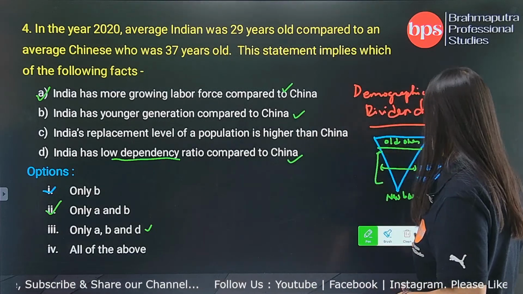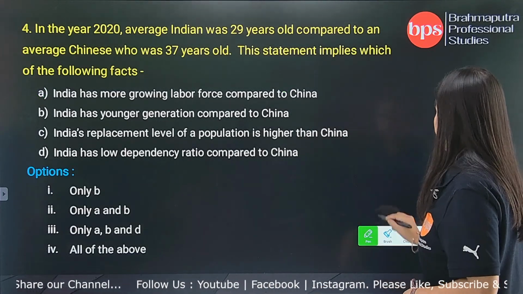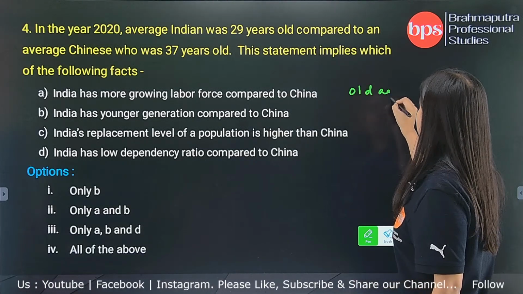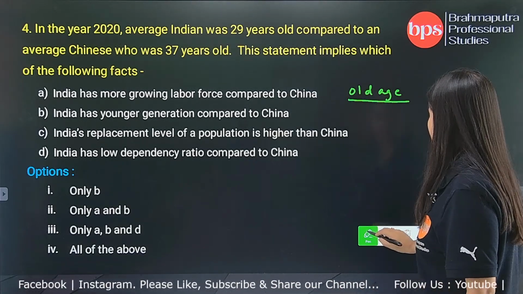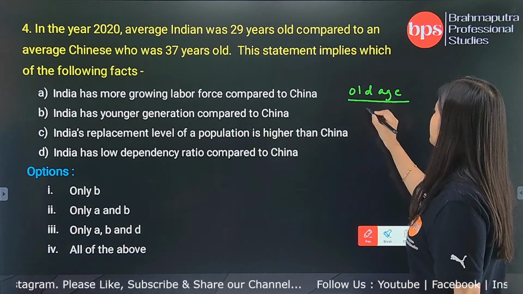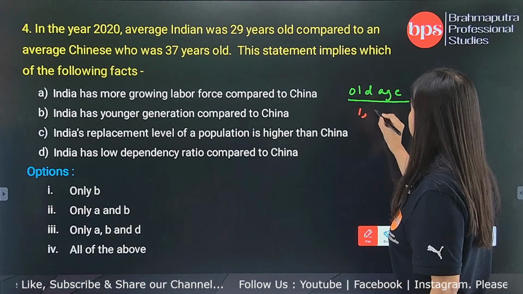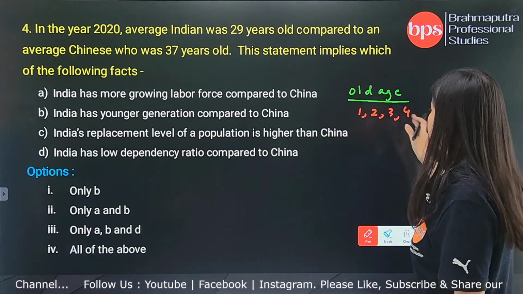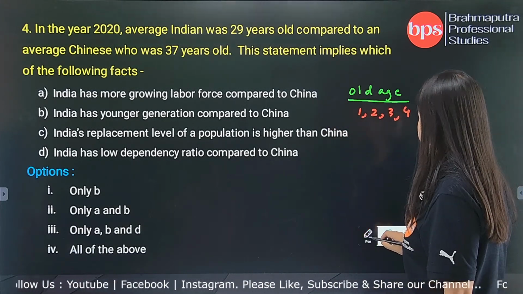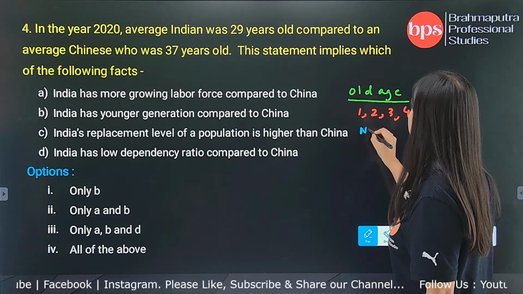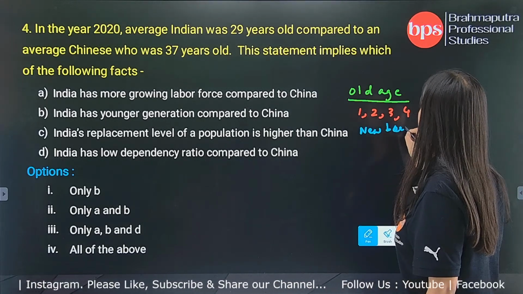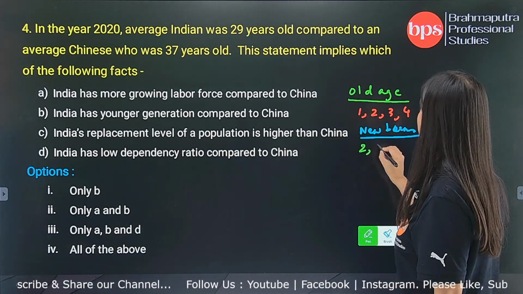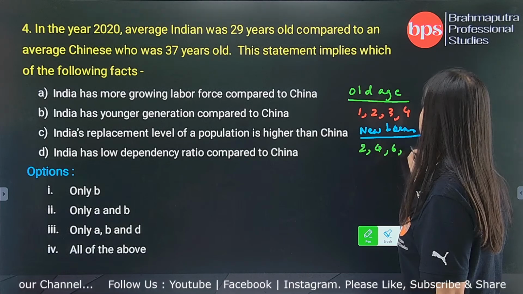Let's see, let's take this example, old age people. Old age people are dying by the number 1, 2, 3, 4. Okay, by that number they are dying. And newborns, let's say, are being born at the rate of 2, 4, 6, 8 like this.